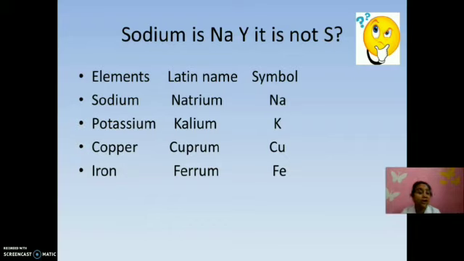So I hope all of you understood what an atom is, what the size of an atom is, how we can write the symbols, and on what basis the elements got their names. I hope all of you understood. So you have to remember some elements and their symbols. Okay. Thank you.